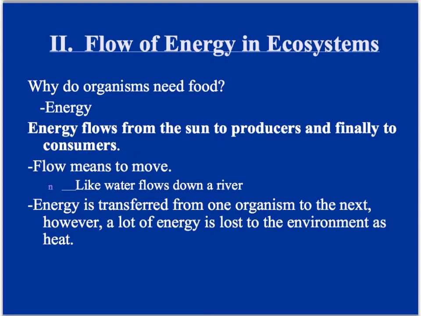So four important points to know are: why do organisms need food? Because that's where we get our energy from. Energy flows from the sun to producers or plants, and finally to consumers of all levels. Flow just means to move. Think like how water flows. And the last thing that we're going to talk about later is energy is transferred from one organism to the next, but a lot of energy is actually lost in that transfer. So when energy goes from a hamburger into a human, you don't actually get and keep all the energy from that food. But again, we'll talk about that later.